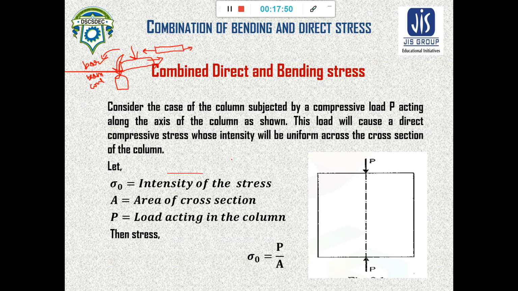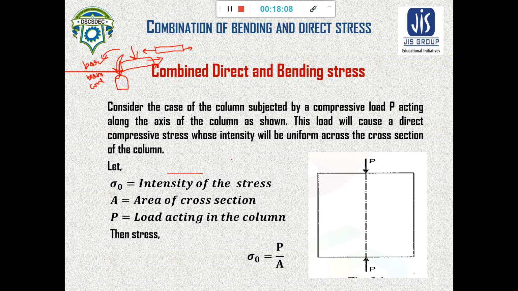So whenever this compressive load P is acting along its axis, a compressive stress will be generated inside the body, which is uniform throughout the cross section of the column.